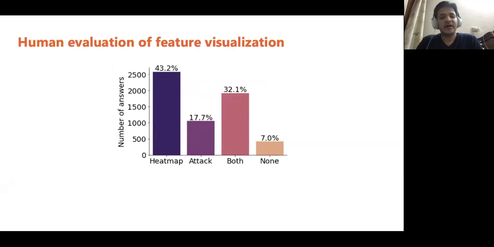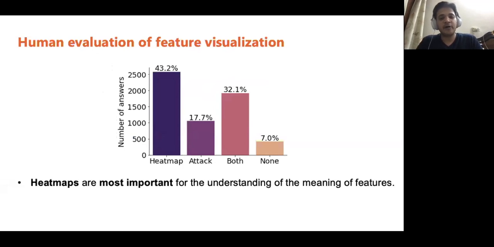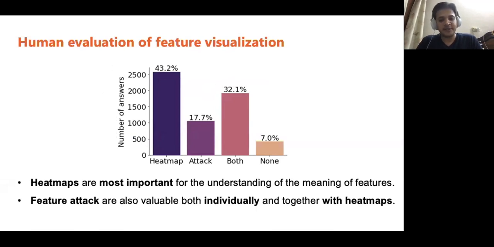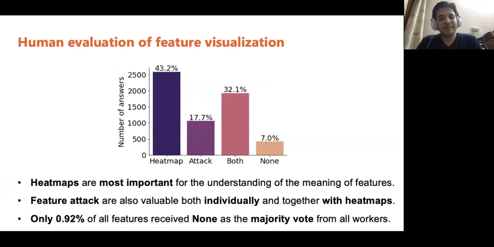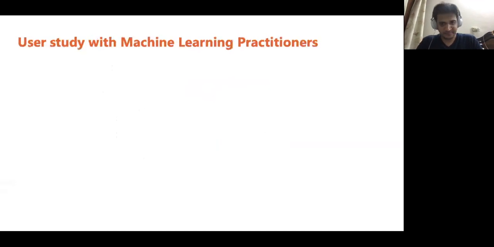Here are the results for the last question, that is, which section is most important for understanding the features? We observed that workers found heat maps to be the most important. Feature attack images were also valuable both individually and with heat maps. Only 0.92% of all features received none as the majority vote from all workers, suggesting that our visualization is effective for a large number of features.